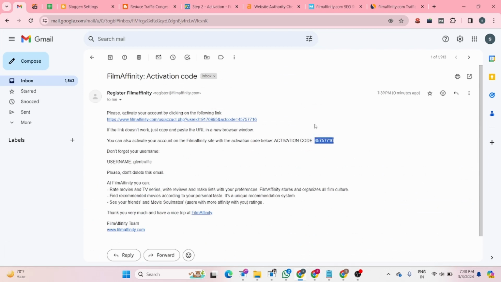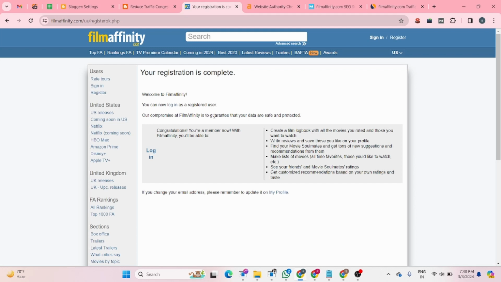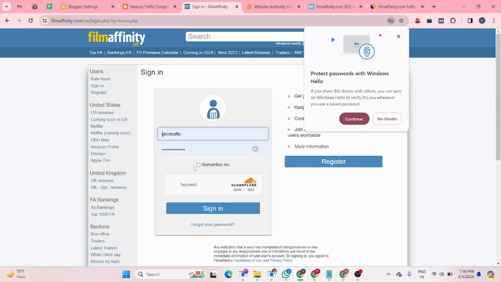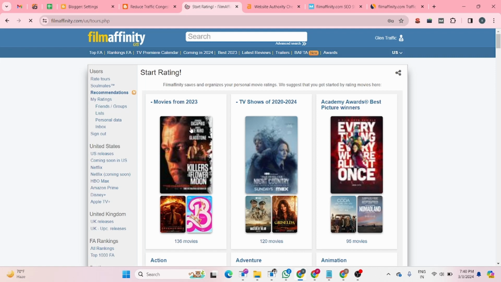Yeah, and you have to fill in your code, and you can click continue. And you can see we have successfully created our account. So after that we can go to the login button, and there you can fill in your details, and click the sign in button. And this is your dashboard.